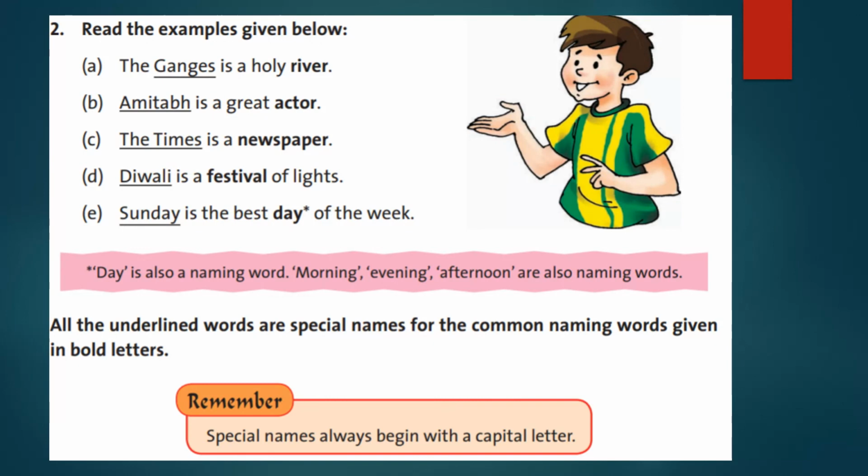So day is also a naming word. Morning, evening, afternoon are also naming words. All the underlined words are special names for the common naming words given in bold letters. So special names always begin with a capital letter. You have to keep it in mind that special names always begin with a capital letter. I think all of you understood.